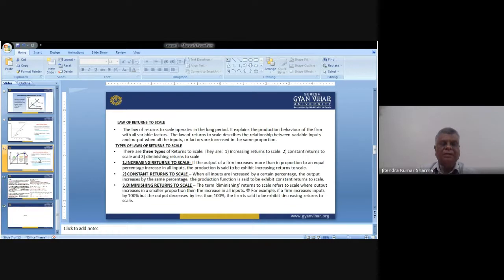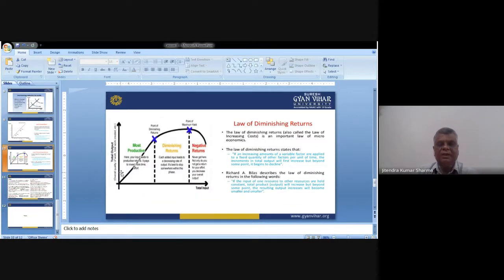Now, this is the situation where we have all three things. The first one is increasing returns to scale. Then the second category, which we can say is constant. And then the third one, negative return. It means when we are applying 100 units, we are getting 80 units.